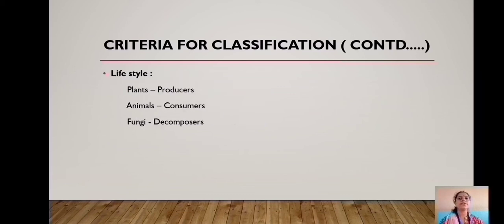Next criterion used for classification is lifestyle. That means the way of behavior. On this basis, living organisms are classified into 3 types. Plants. Plants are called as producers. Animals. Animals are called as consumers. Fungi. Fungi are decomposers.